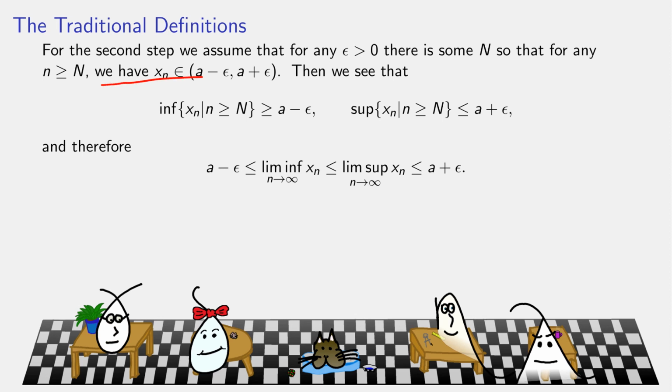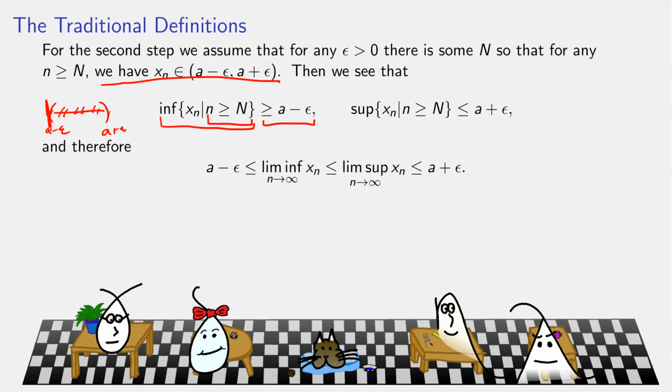since all of the xn's past a certain point are within the interval A minus epsilon to A plus epsilon, once I take n beyond that cutoff point, they're all between A minus epsilon and A plus epsilon, which means the infimum can't be less than A minus epsilon. If they were all in between A minus epsilon and A plus epsilon, their infimum cannot be any smaller than that, because A minus epsilon is a lower bound.